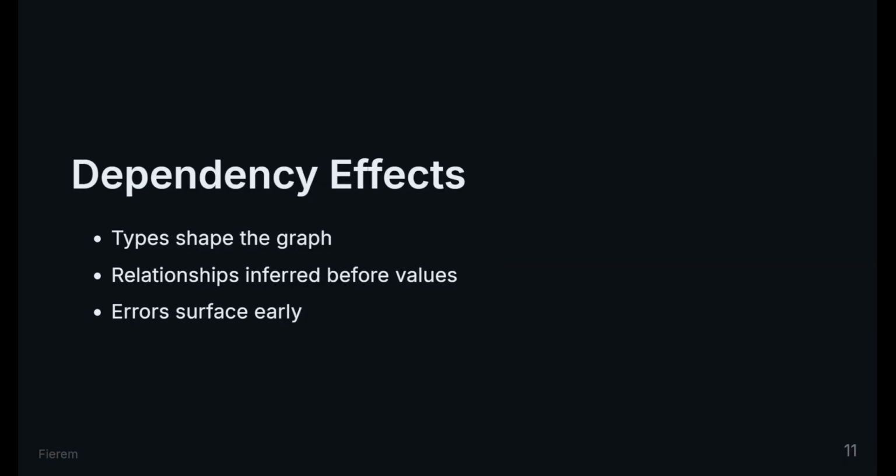Types shape the graph. List creates repeated edges. Maps create keyed edges. Objects create internal subgraphs. Terraform does not wait for values to discover these relationships. The graph is drawn from type alone. This is why incorrect types break reasoning early, quietly, predictably.